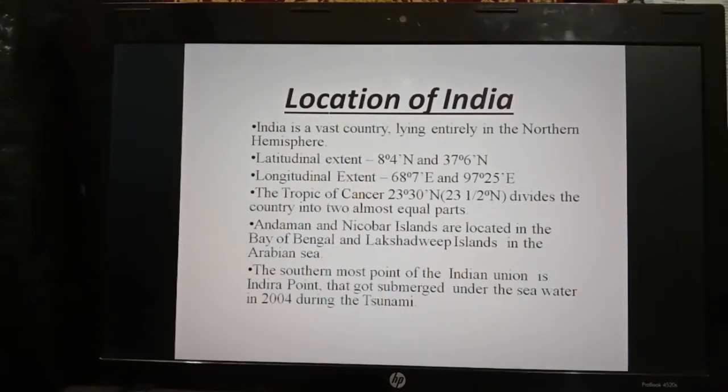The Tropic of Cancer, that means 23.5 degree north, divides the country into two almost equal parts. Andaman and Nicobar Islands are located in the Bay of Bengal and Lakshadweep Islands are located in the Arabian Sea. The southernmost point of the Indian Union is Indira Point, that got submerged under the seawater in 2004 during the tsunami.